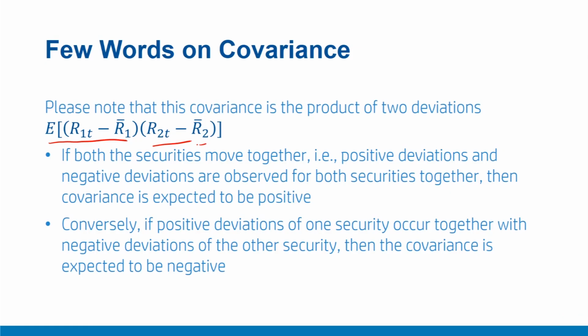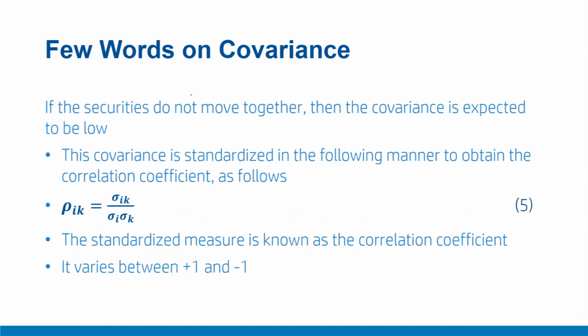If both the securities move together, that is, large positive outcomes and large negative outcomes are observed for both of these securities together, then the covariance is expected to be high and positive. Conversely, if large positive outcomes of one security occur together with the large negative outcomes of the other security, then the covariance is expected to be high and negative. If the two securities do not move together, then the covariance is expected to be low.